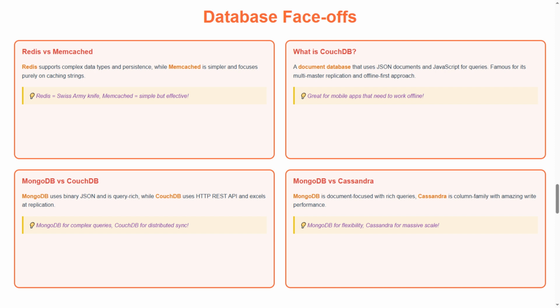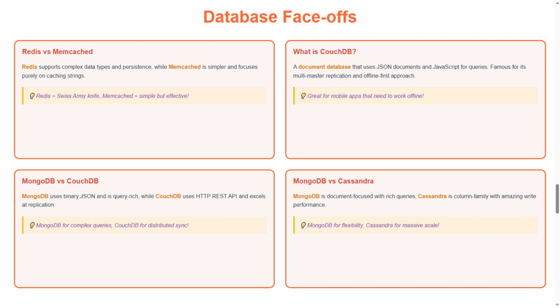First comparison, Redis versus Memcached. Redis supports complex data types and persistence, while Memcached is simpler and focuses purely on caching strings. Tip: Redis equals Swiss Army knife, Memcached equals simple but effective.